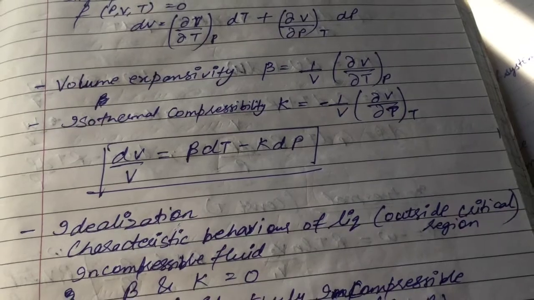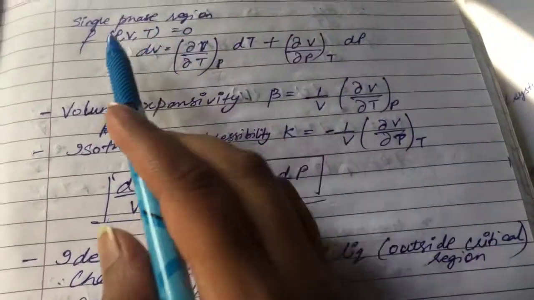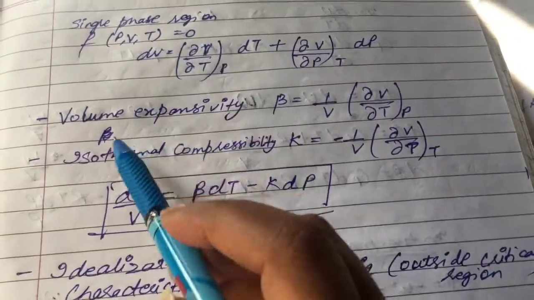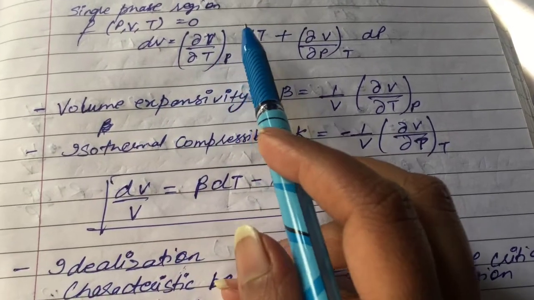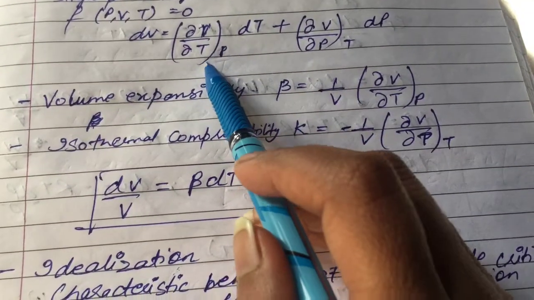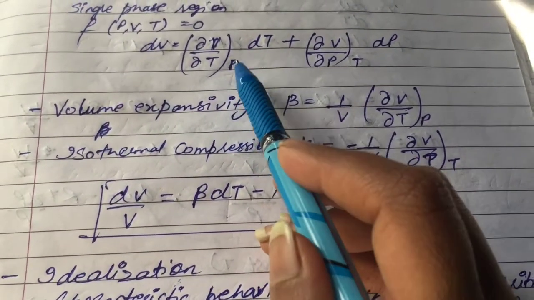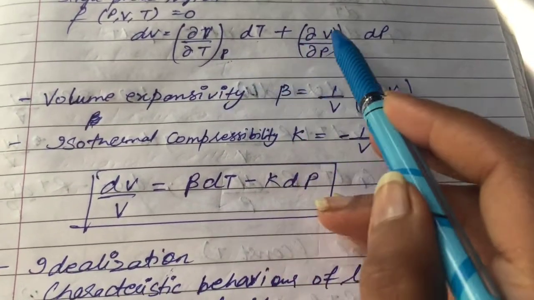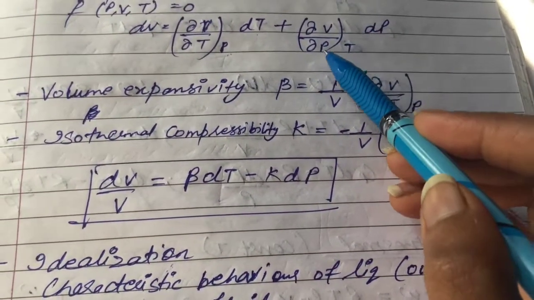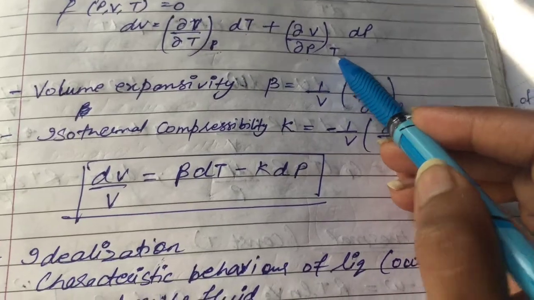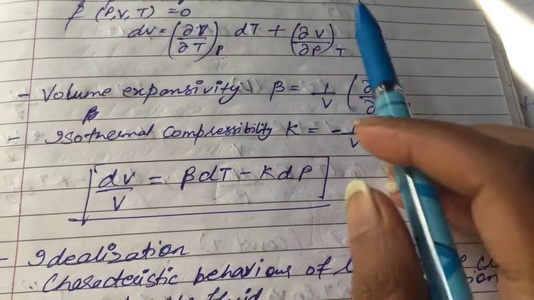Next we have, for single phase region, function of PVT, dV is equal to del V by del T at constant pressure P into dT, plus del V by del P at constant temperature into dP.